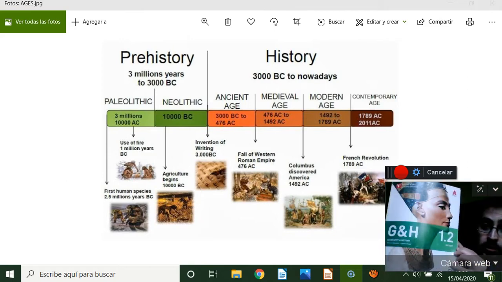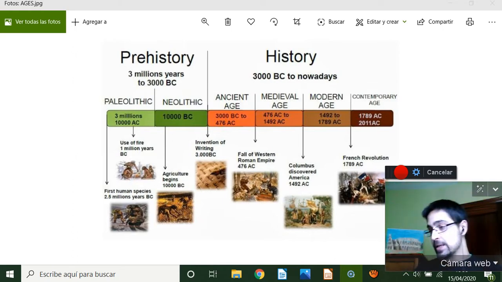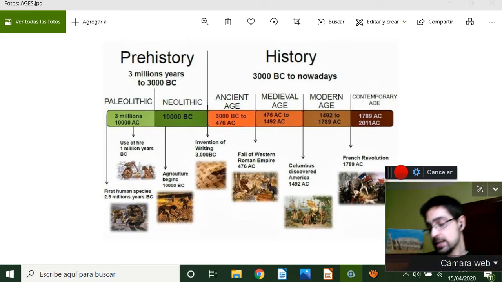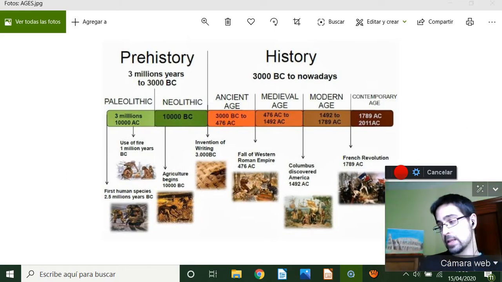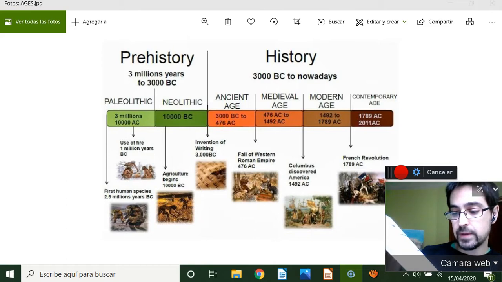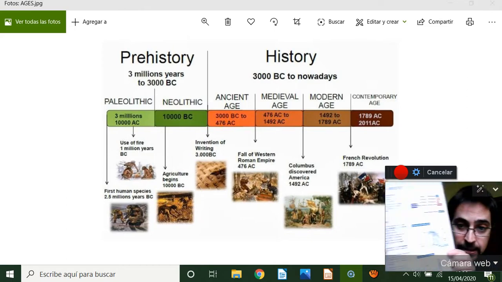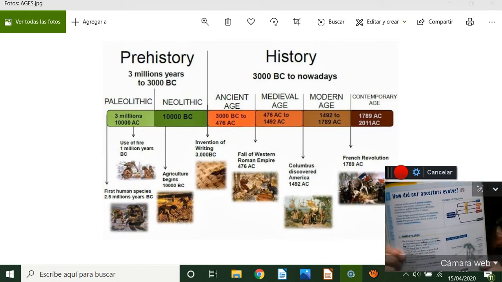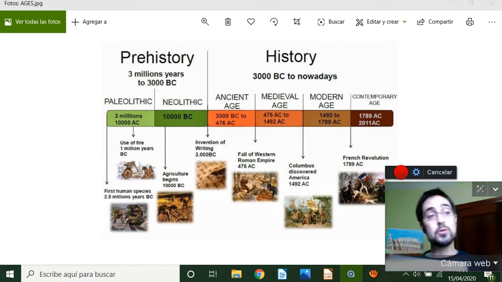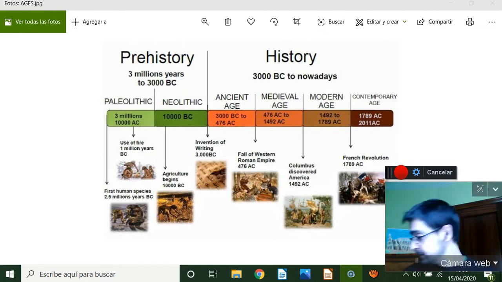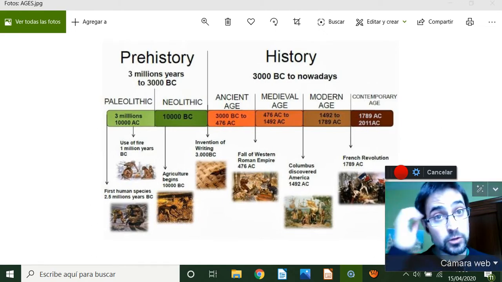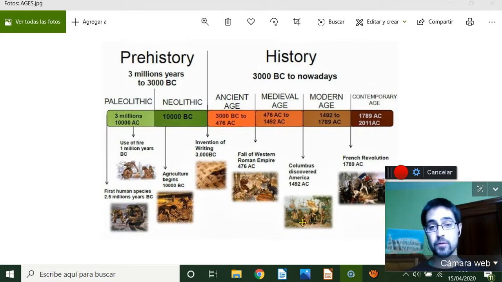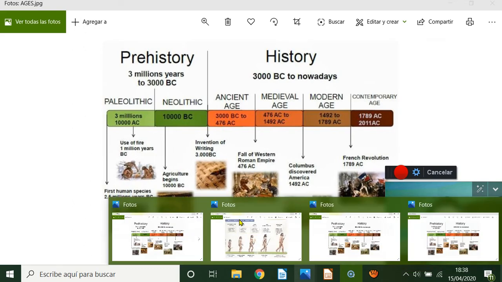the 1.2, the prehistory of mankind, the prehistory of humans, and move to the first page, number 156. That is that one. How did our ancestors evolve? We are going to study the evolution of humans from the monkey to the current humans, because we came from the monkeys, so we evolved from them.